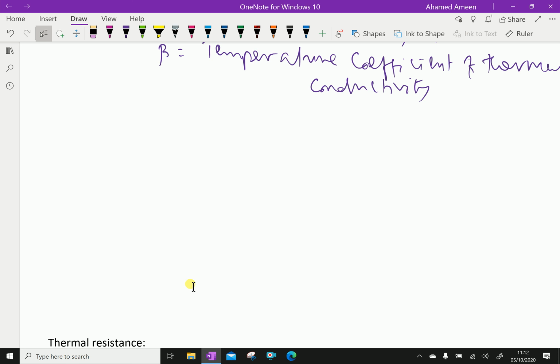Now further, in case of solids and liquids, thermal conductivity K is only very weakly dependent on the pressure. In case of gases, the value of K is independent of pressure near standard atmospheric. In case of non-metallic solids, thermal conductivity of porous material depends upon the type of gas or liquid present in the voids. The thermal conductivity increases with the increase in density.